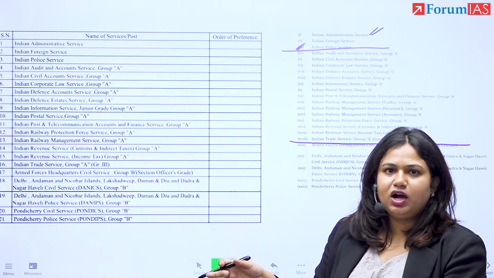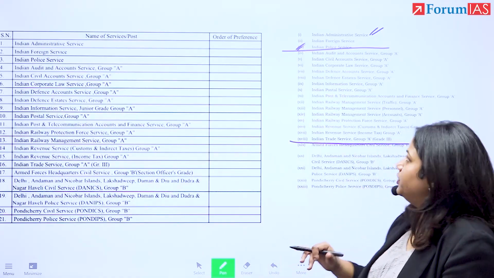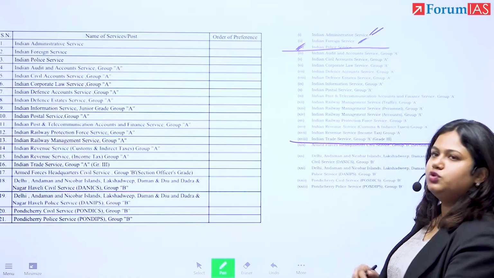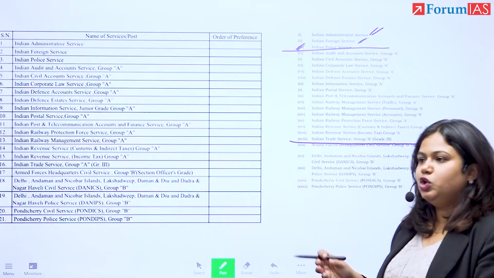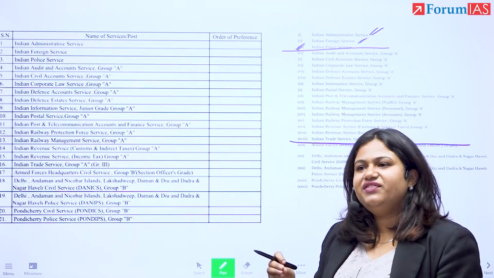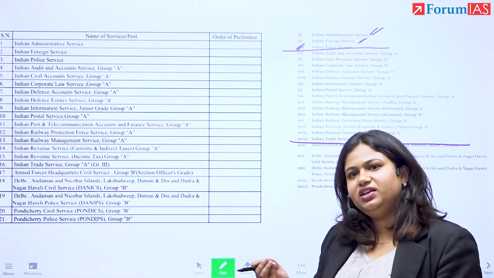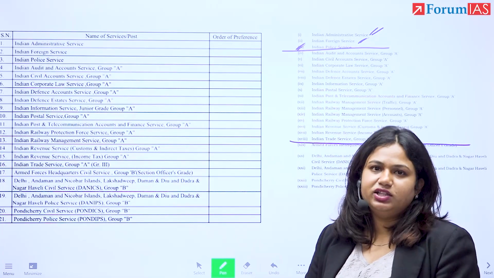That changes according to your cadre, but again, it's valid for the entire country. Indian Foreign Service, of course, you can go abroad, right? Now, the opportunity to go abroad is very, very lucrative to some people and very, very unappetizing to other people.